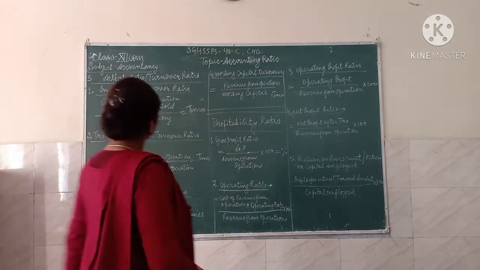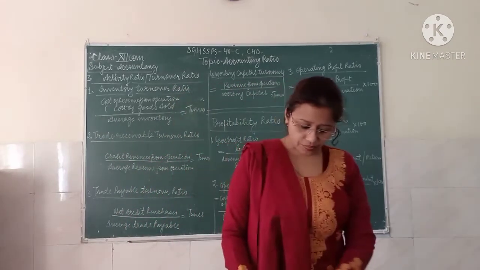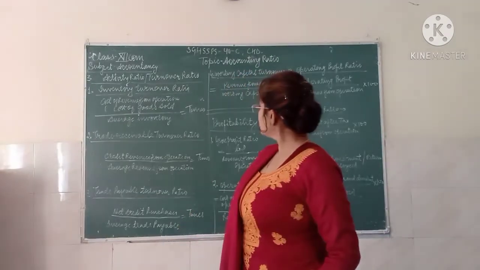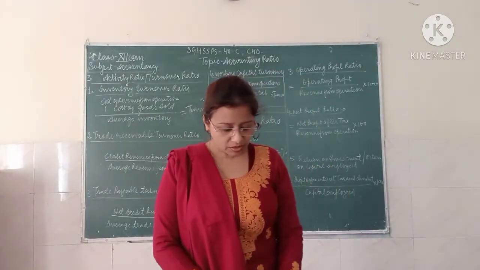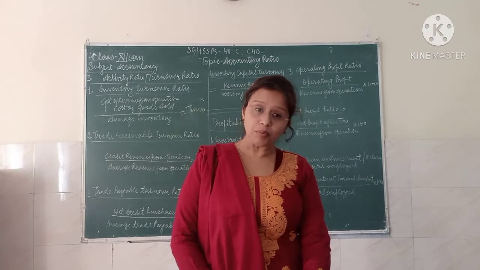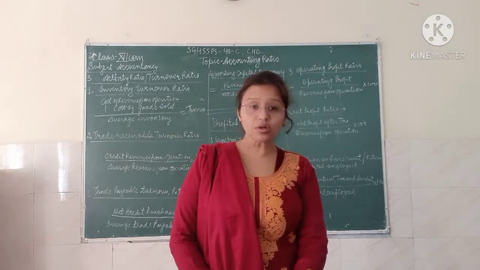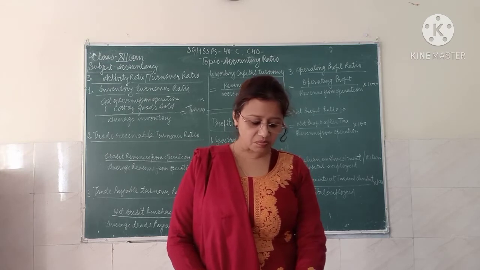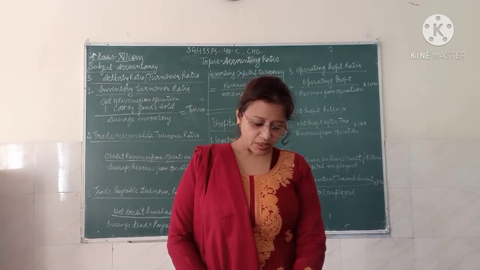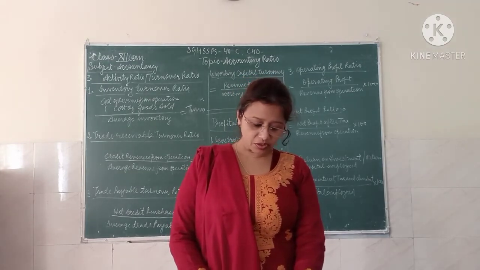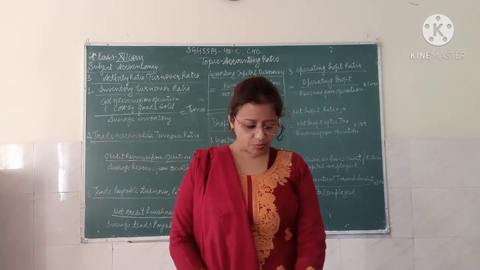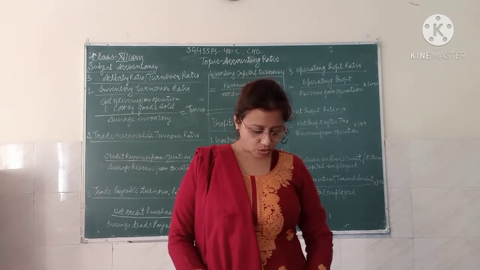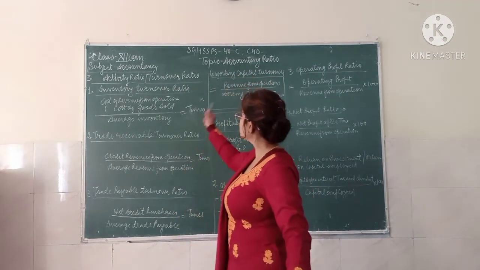So here activity or a... or cost of goods sold or revenue from operation or a net sale. The higher the turnover ratio, the better the use of capital or resources, which in turn means a better profitability ratio. So the first ratio here is the inventory turnover ratio.